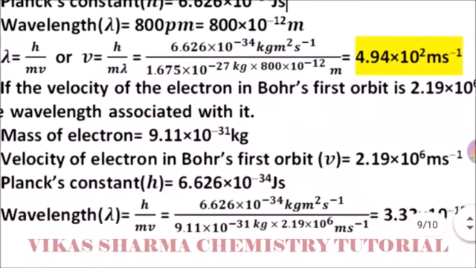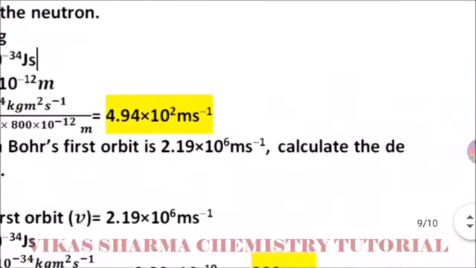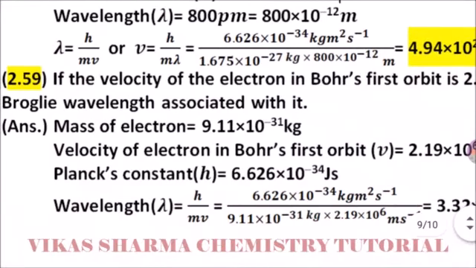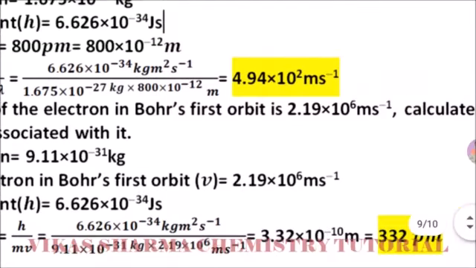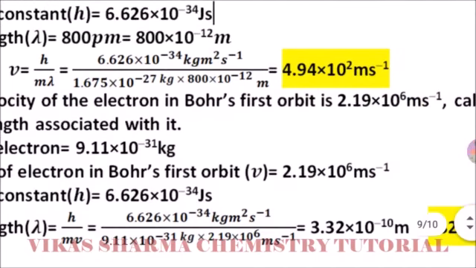2.59 is based on this topic. If the velocity of the electron in Bohr's first orbit is 2.19 into 10 to the power 6 meter per second, calculate the de Broglie wavelength associated with it. So mass of electron is given 9.11 into 10 to the power minus 31 kilogram. Velocity of electron in Bohr's first orbit is given 2.19 into 10 to the power 6 meter per second. Planck constant we know very well, 6.626 into 10 to the power minus 34 joule second.